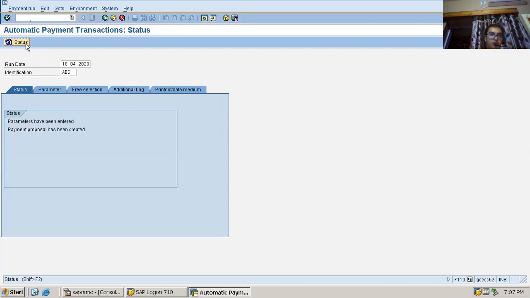The payment proposal has been created. The system is showing that, however it is not displaying yet. It may take a bit of time to display.